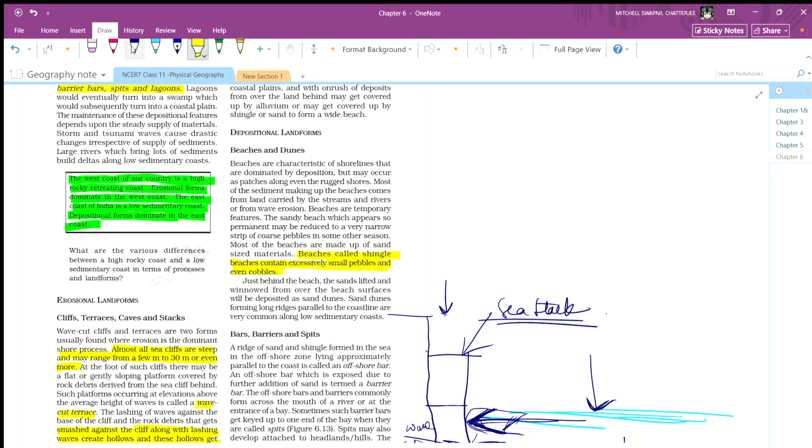So basically, let's change the color. Let's take something yellow. So it is showing it is behind the beach. These are dunes. Imagine this is dune.